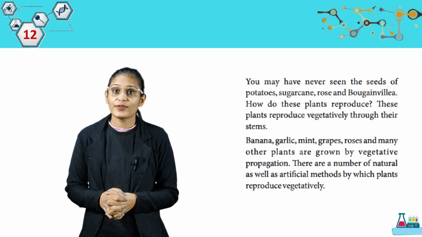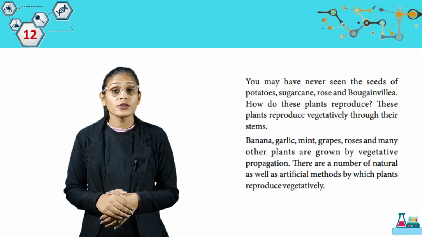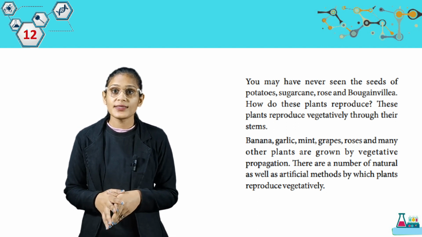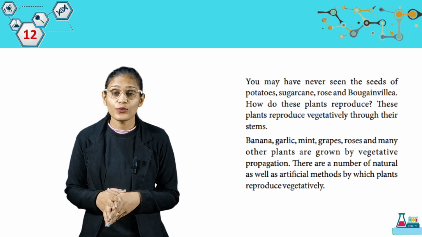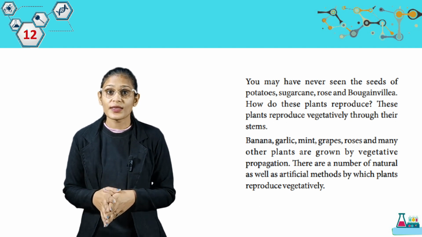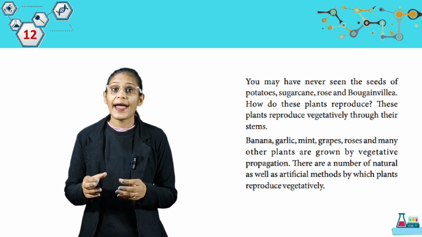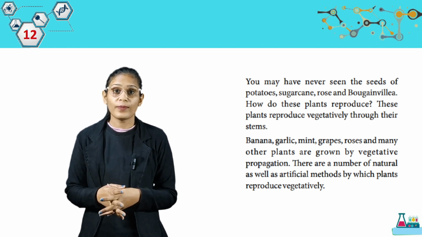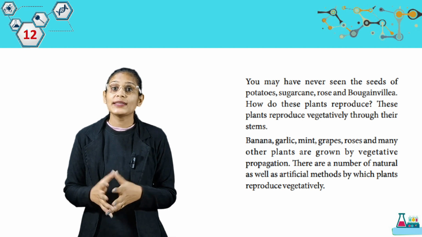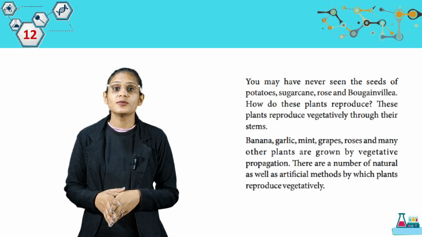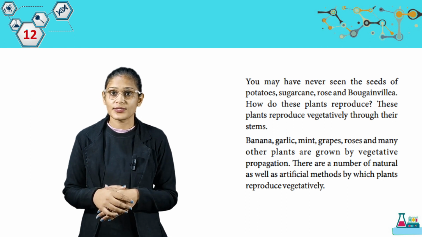You may have seen the eyes of potatoes, sugarcane, rose, and bougainvillea. How do these plants reproduce? These plants reproduce vegetatively through their stems. Banana, garlic, mint, grapes, rose, and many other plants are grown by vegetative propagation. There are a number of natural as well as artificial methods by which plants reproduce vegetatively.